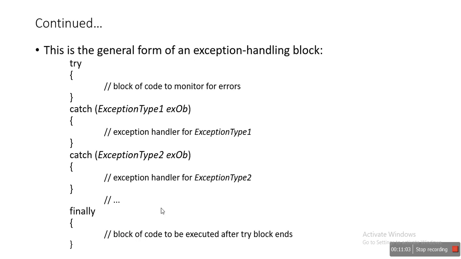Even if there is an exception within a try block and you handle the exception within a catch block, the finally block is still going to execute. Or suppose you have a try block and there is an exception during runtime and you are not handling it within any catch block, so the program is going to terminate abnormally. In that case also, the finally block is going to be executed. The finally block is executed compulsorily, just remember.